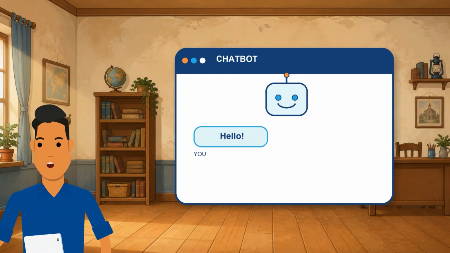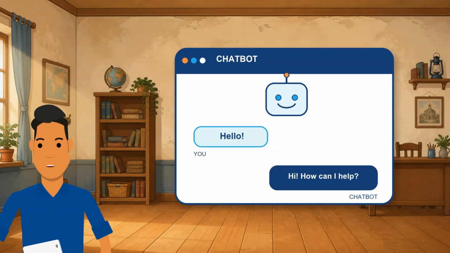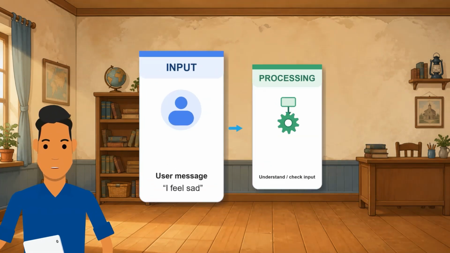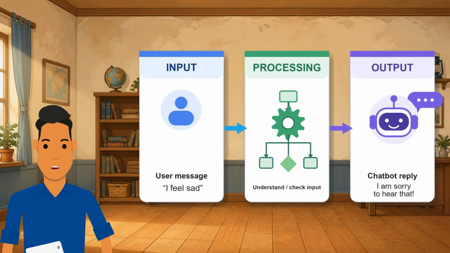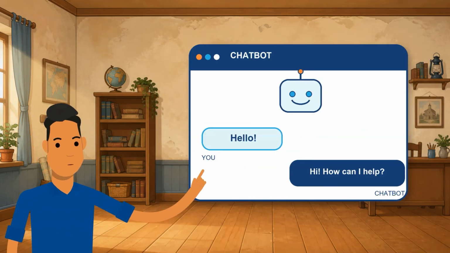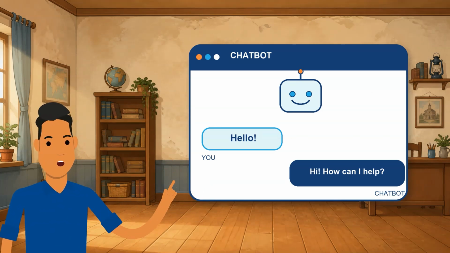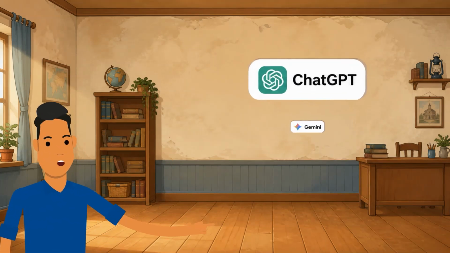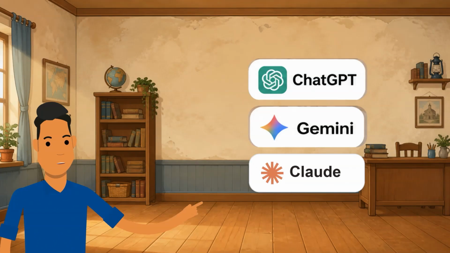A chatbot is simply a computer program that can have a conversation with you. You type something, the chatbot reads it, and then it gives you a response. It may seem like you are having a conversation with a real person. And yes, this is the same basic idea behind ChatGPT, Gemini, or whatever AI chat tool you use.